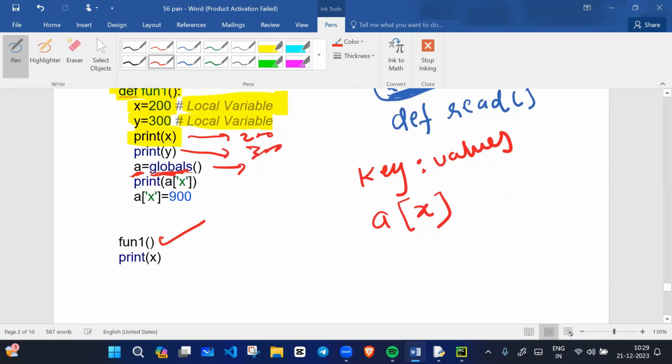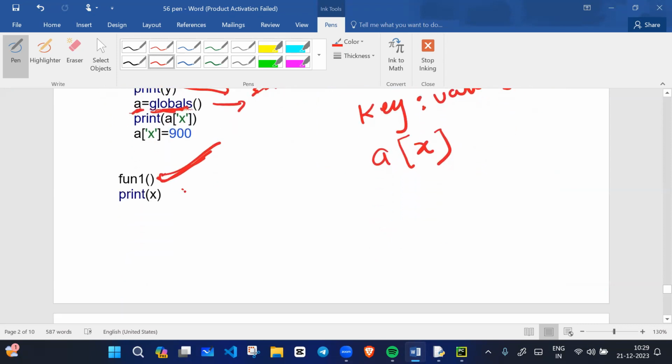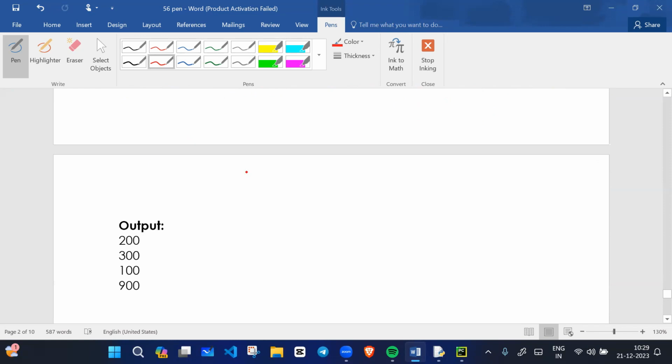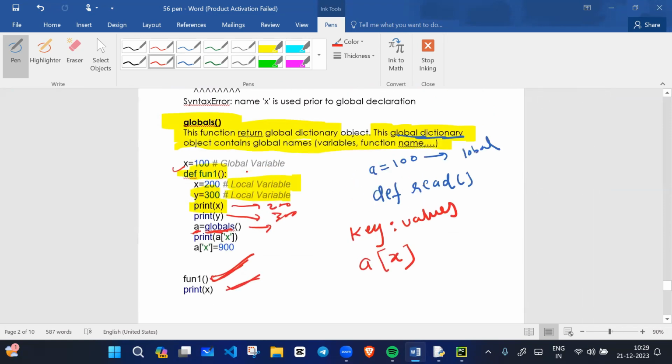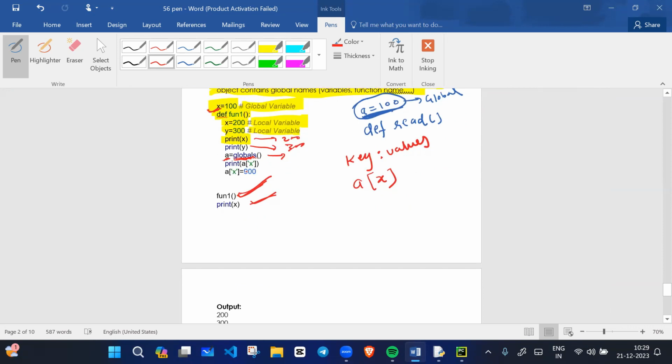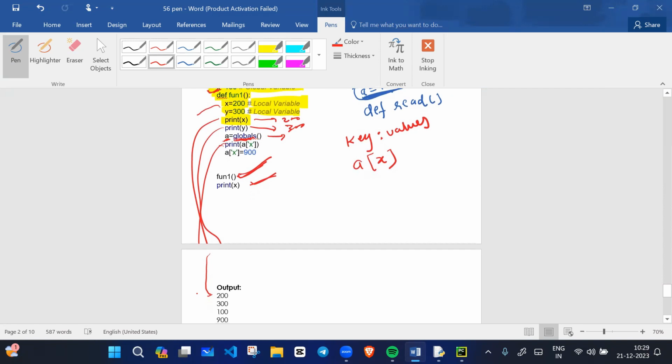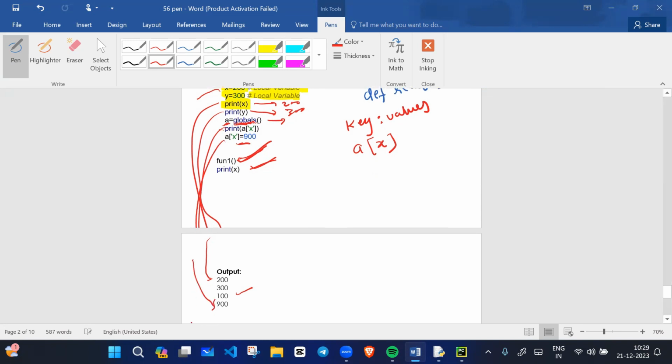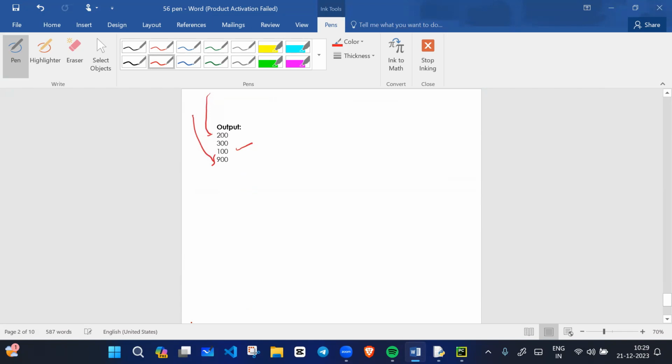So if I call function one, and if I print x, what will happen? This is the output you can see. This is the output of the first print, 200, and this is the output of the second, 300. Then we are accessing globals from the dictionary, and I'm printing x. What's the x value? The x value is 100, and then we are modifying the x value using the global dictionary reference, so it is 900. Hope you're getting it. Once you practice the code, you will understand the logic easily.